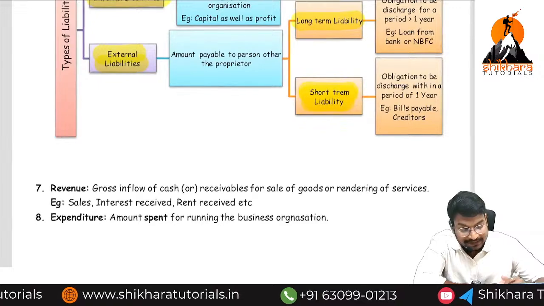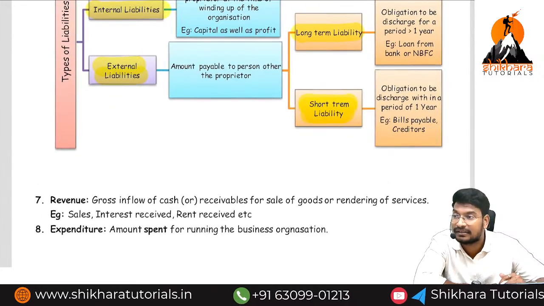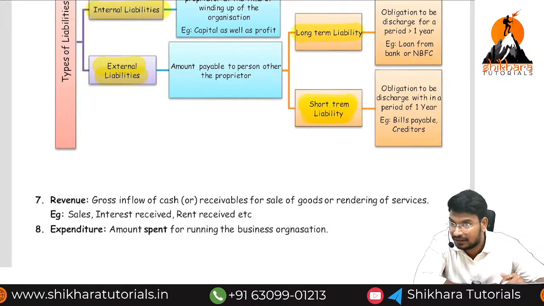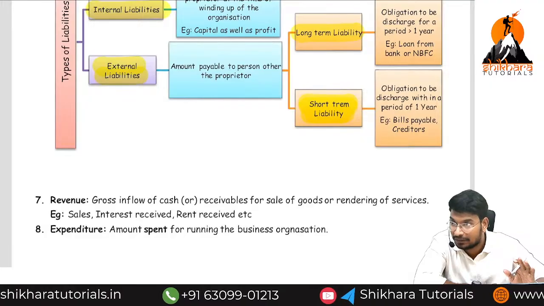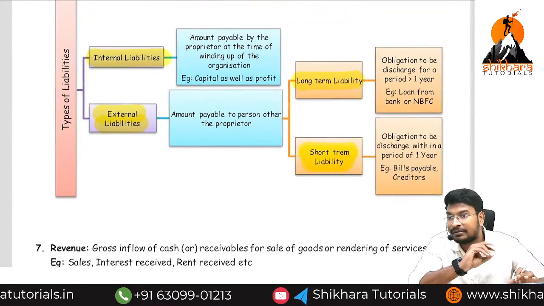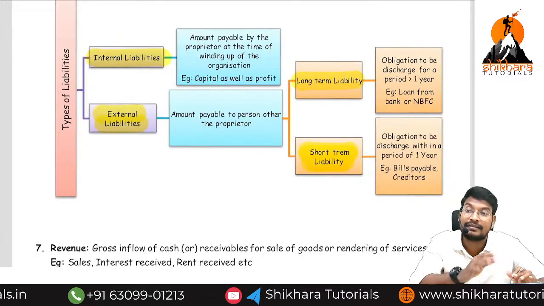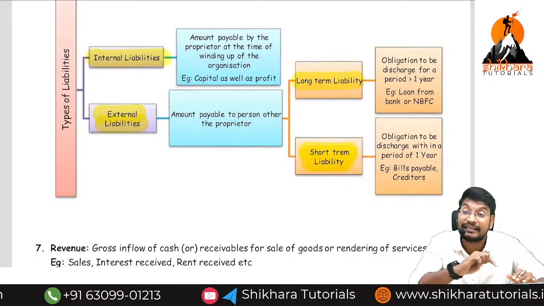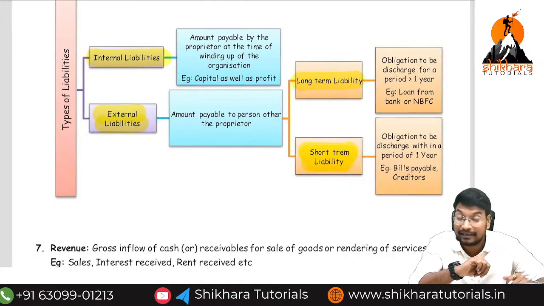So this time period we need to check at the time of preparation of financial statements or final accounts. So easily, liabilities are classified into two types: internal liabilities and external liabilities. Internal means capital. Why have we bifurcated it as internal liability? Because there is no time period. Here we have time periods.